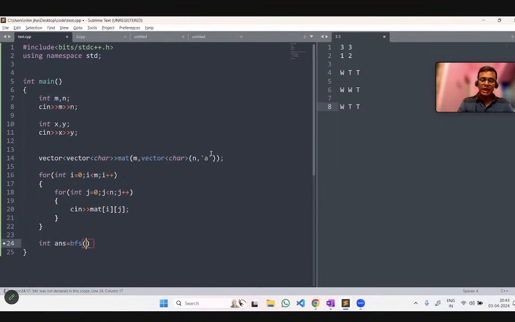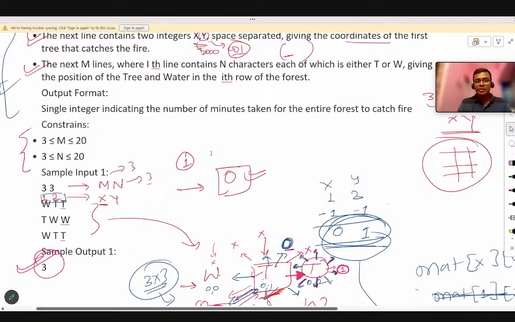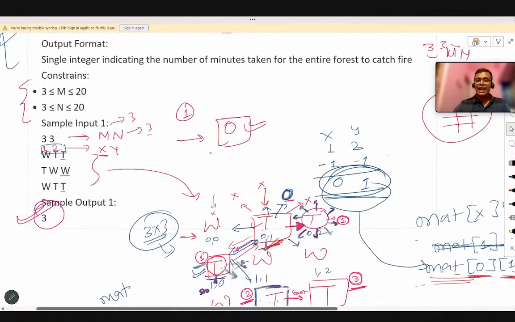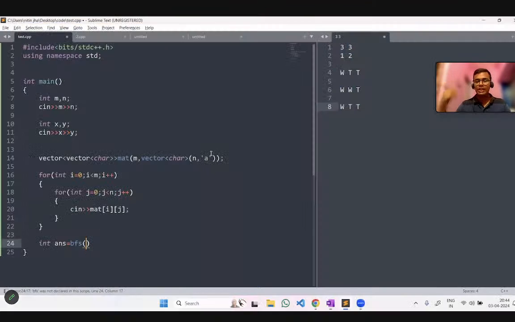So BFS, and in that BFS the parameter is passed as what? You have to consider the parameters that you are passing. Here the first parameter we are passing is the coordinate of the first tree that is burning, but I have told you this is given in one index form and we are actually doing 0 index form. That means we first have to subtract 1 from both x and y to get the 0th index form. So while we are passing, we are just decrementing both the row and column position of the tree which is being burned first by 1.